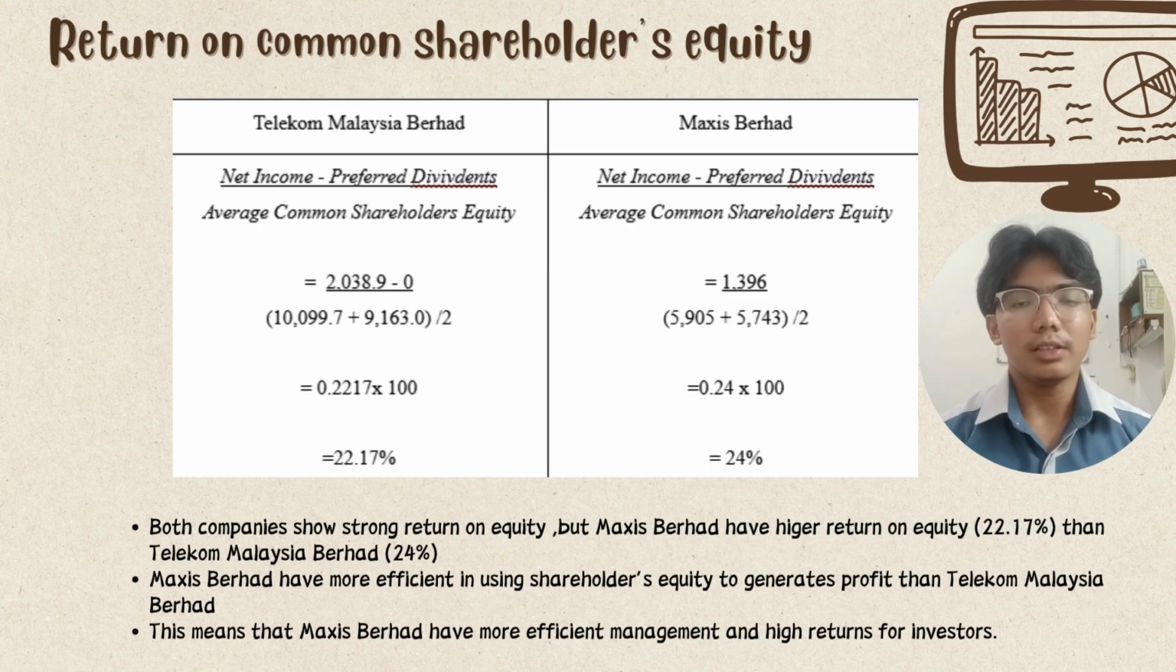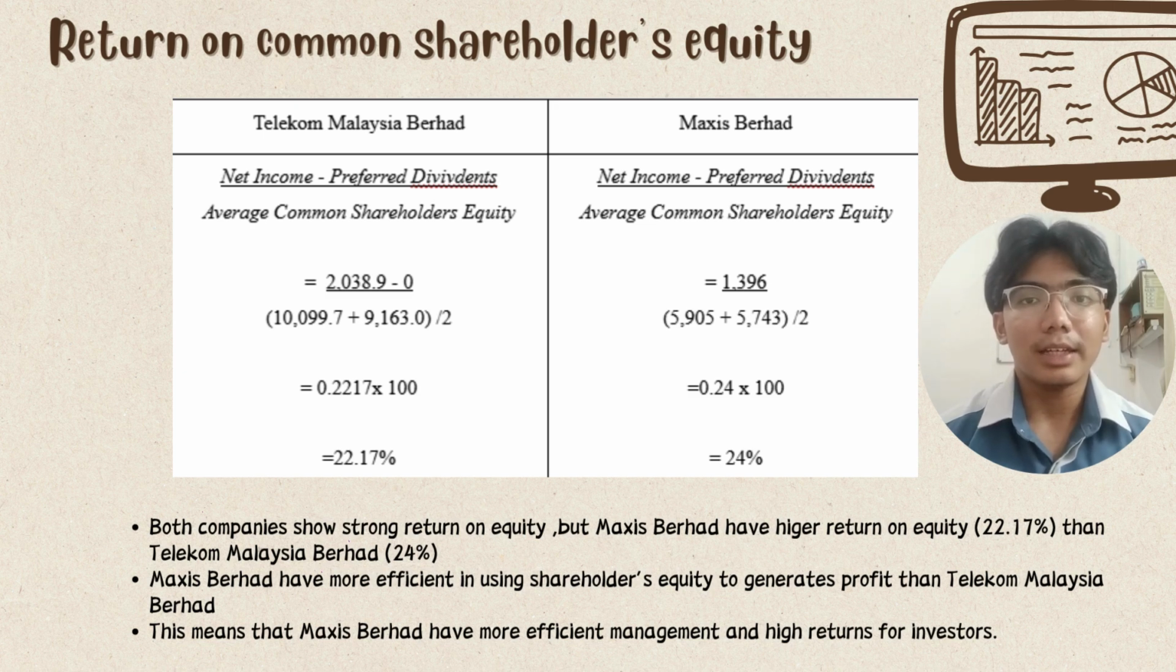Now, let's look at the return on common shareholders' equity for Telekom Malaysia Berhad and Maxis Berhad. So, the formula for this ratio is net income minus preferred dividend and divided by average common shareholders' equity. For Telekom Malaysia, the net income is 2038.9 million and the average common equity we get is about 9631.45 million. So the ROE we get is 22.17%. For Maxis Berhad, it has a net income of 1396 million and average equity of 5824 million. So the result of ROE is 24%.